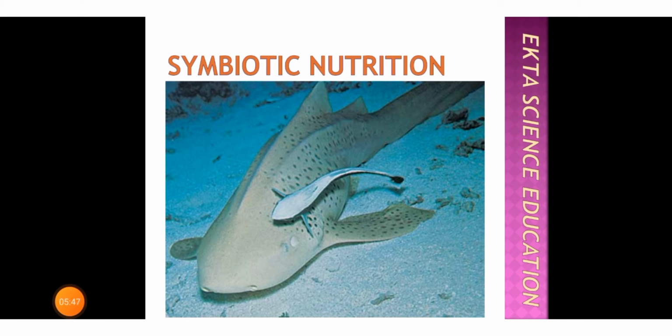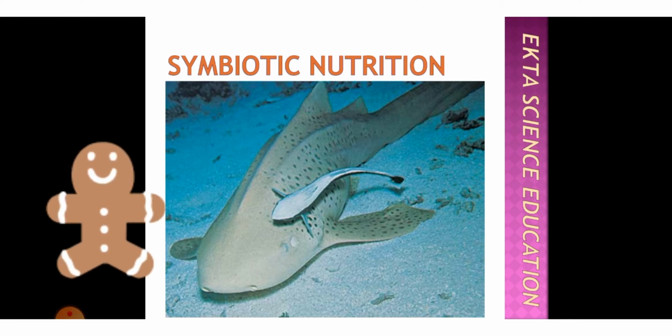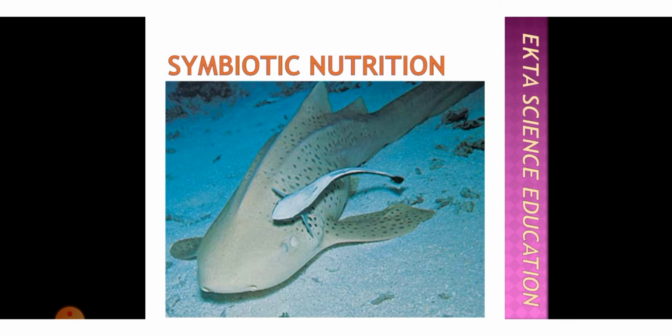Next is the symbiotic nutrition. Now in this mode of nutrition, two animals live close to each other and interact in such a manner that they both are benefited. Here both animals are benefited. They live together and both are benefited. Sometimes one is benefited and sometimes both are. So that is said to be symbiotic nutrition. But none of them is harmed. Nobody gets harmed from this association.